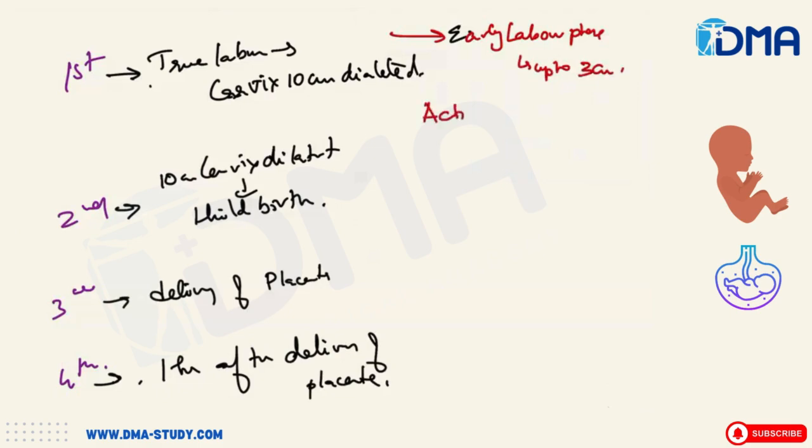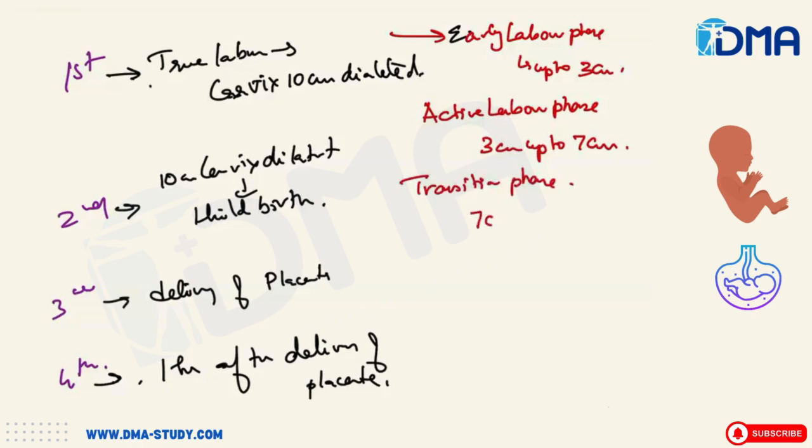Then the active labor phase continues from 3 centimeters up to 7 centimeters. Then the transition phase continues from 7 centimeters until the cervix is 10 centimeters. So this will be the early phase, active labor phase, and the transition phase.